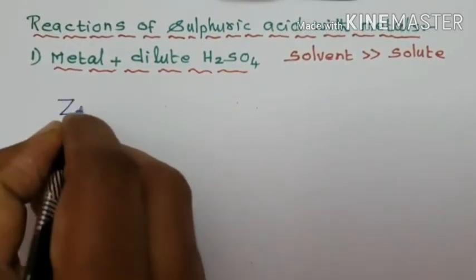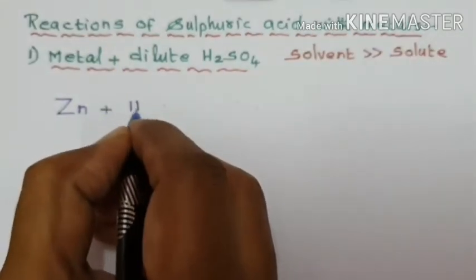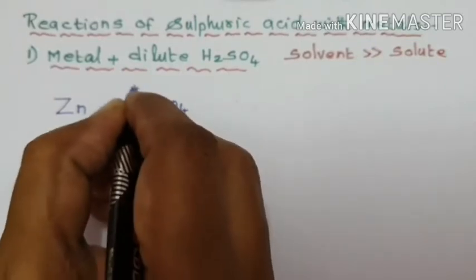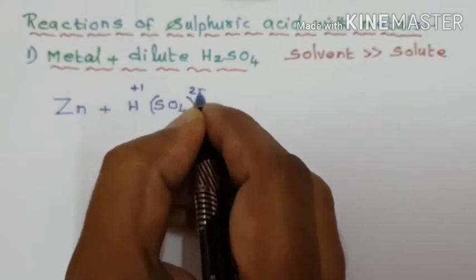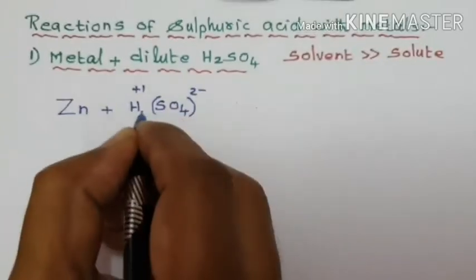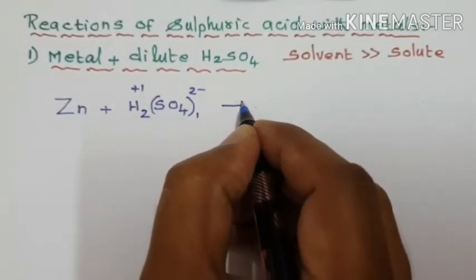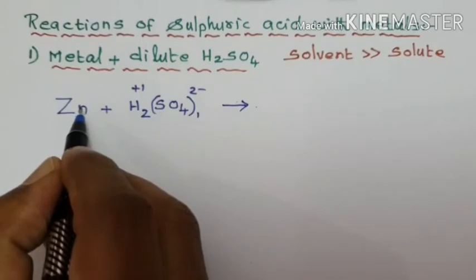Zn, zinc, when placed in dilute sulfuric acid. Hydrogen is a monopositive ion, sulfate is a 2 minus ion. When we write in crisscross, this 2 is here, this 1 is there. Metal always loses electrons and becomes a positive ion.